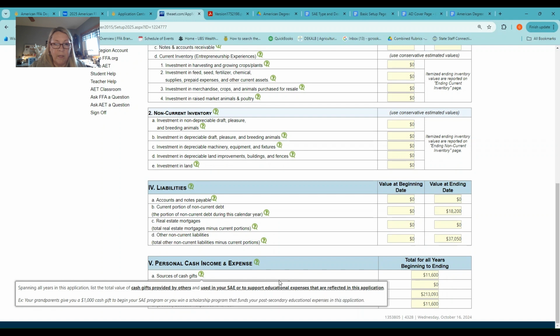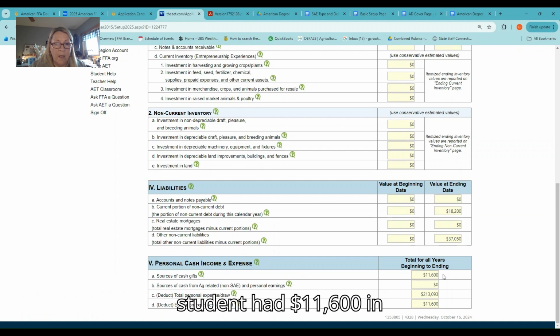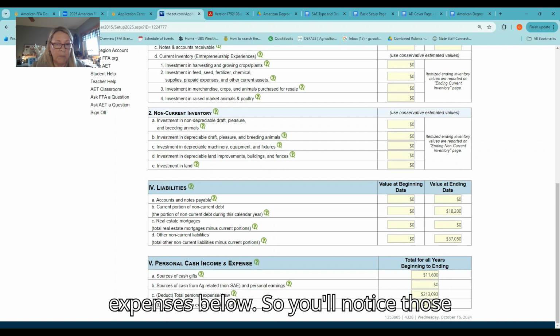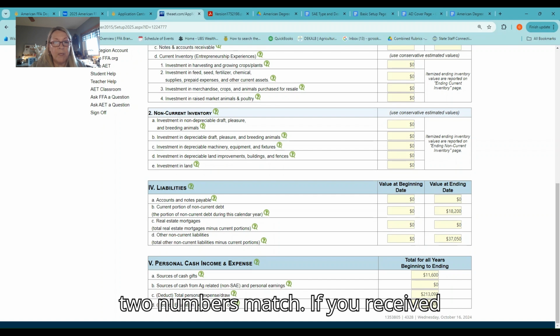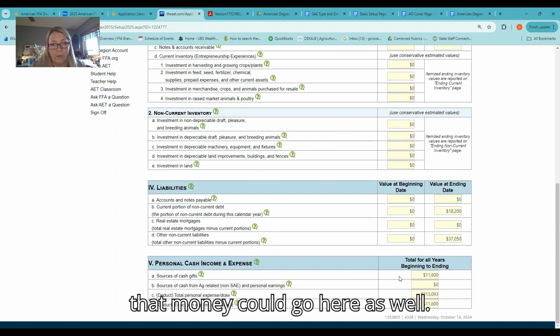If you have them listed here, like this student had $11,600 in scholarships, they had to offset them in their educational expenses below. So you'll notice those two numbers match. If you received a cash gift of an SAE grant, that money could go here as well.